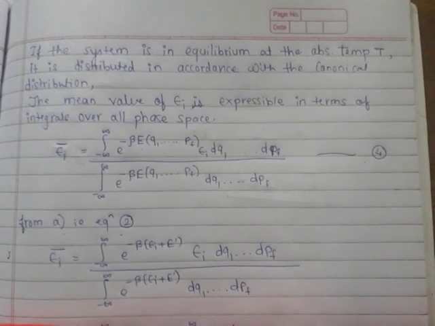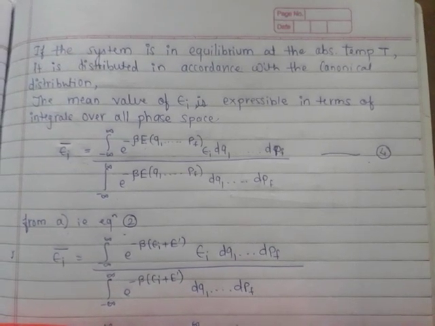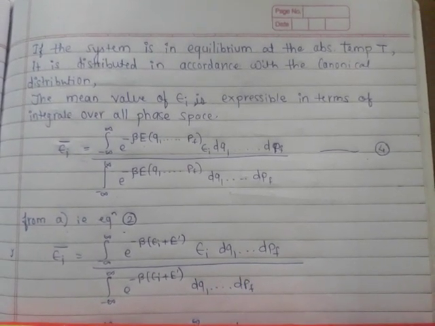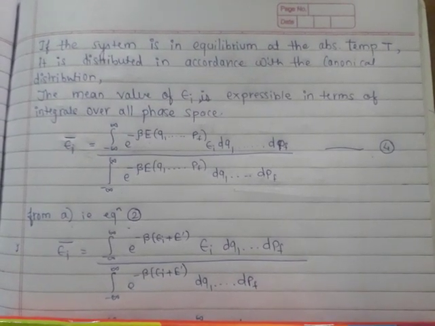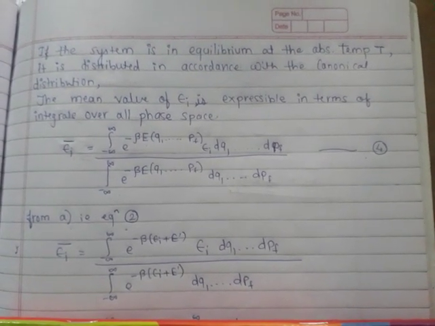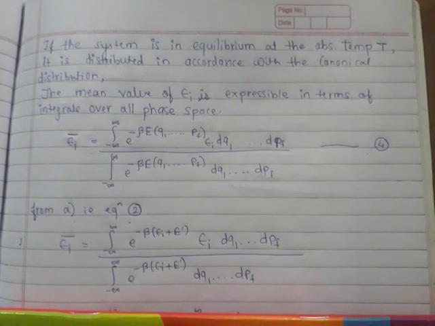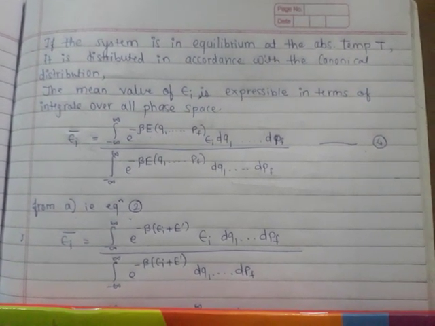If the system is in equilibrium at the absolute temperature T, it is distributed in accordance with the canonical distribution. The mean value of epsilon i is expressible in terms of an integral over all phase space.